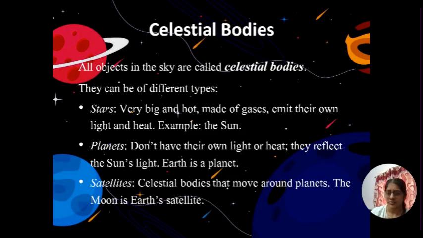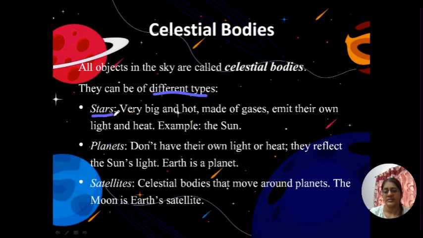So, all the objects in the sky are called celestial bodies. What all objects? There are many types of objects. There are stars, there are planets, there are satellites. Not only stars are there which you see at night in the sky. Sometimes you see some light falling like this from the sky. It's not only a star, there can be many things other than stars. Those are also celestial bodies which are found in the sky. So there are many types of things in the sky.